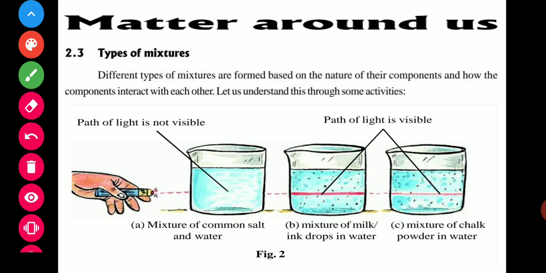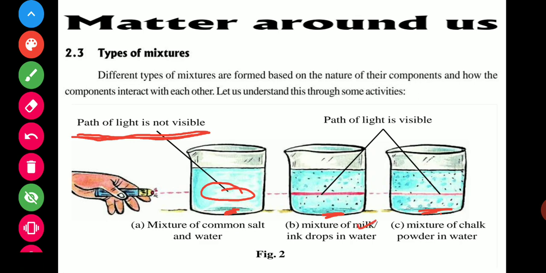यहाँ पर क्या है? कॉमन सॉल्ट विद वाटर है. It is common salt in water. And this is the mixture of milk or ink drop in water. And this is the mixture of chalk powder in water. And laser light is passing through all the solutions. As you have seen, in this beaker there is no path. So we can say the path of light is not visible.